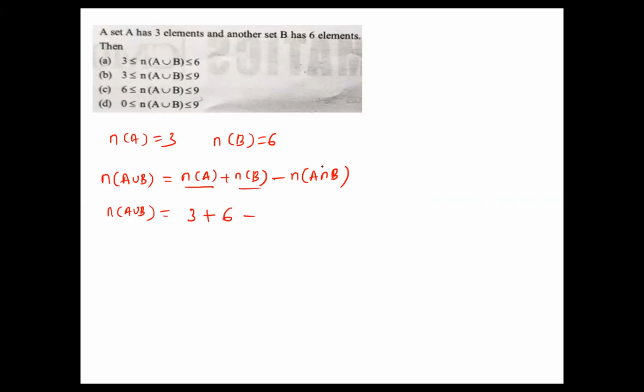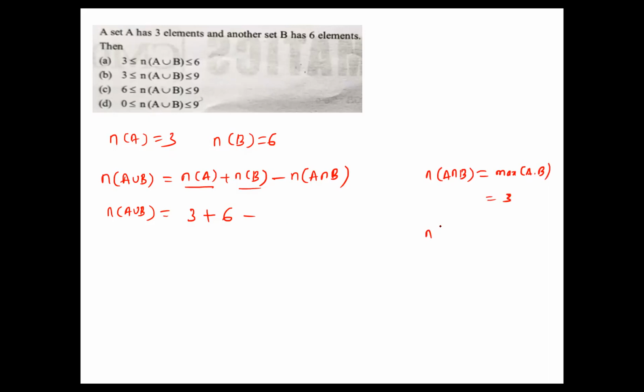Now n of a intersection b value is not given. If you take a intersection b, what is the maximum common element possible? Maximum will be 3. The maximum of a intersection b will be the minimum of a and b, which is 3 elements.